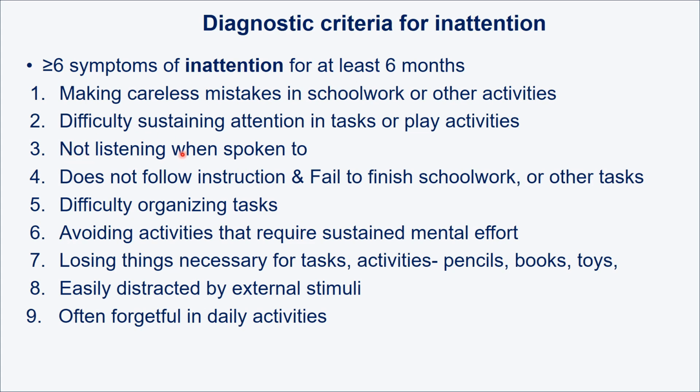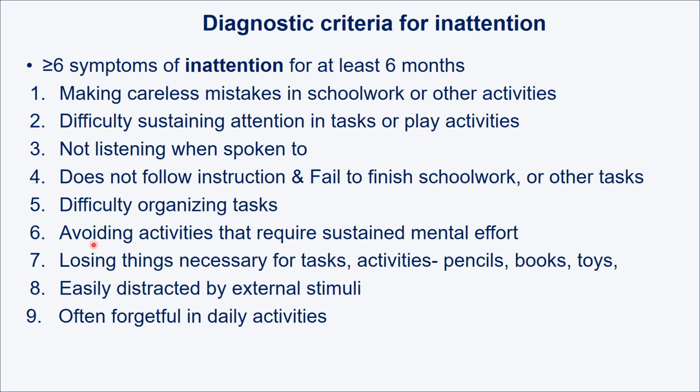Number 3, not listening when spoken to. You go on telling the child not to do something, and he'll continue doing his own way. Number 4, does not follow instructions and fails to finish schoolwork and other tasks because the child is not following the instructions. And number 5, difficulty organizing tasks. This means the child struggles with planning, sequencing, or prioritizing the work. If you have to plan some work according to the plan or the prioritization, this child cannot do the task.